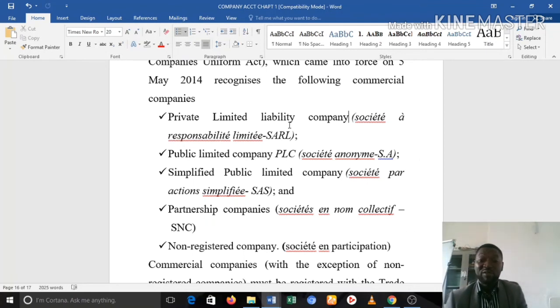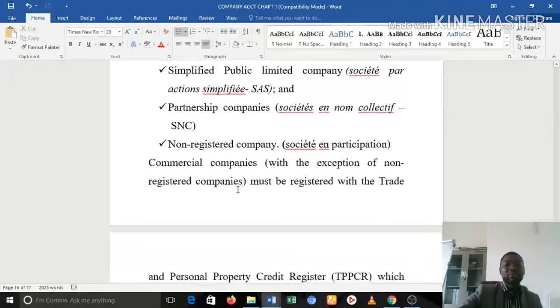Okay, so we have companies which are actually existing, they are recognized by the Uniform Act, but they are not registered. An example is what we call de facto companies. We have what we call joint ventures. All of those are organizations, a group of people who have organized themselves and they actually carry out business activities, but they are not registered, and the law permits them not to.